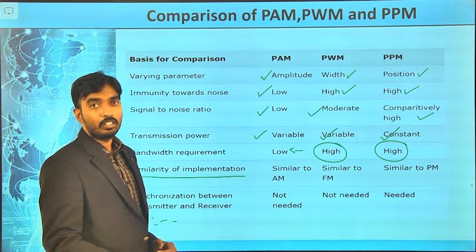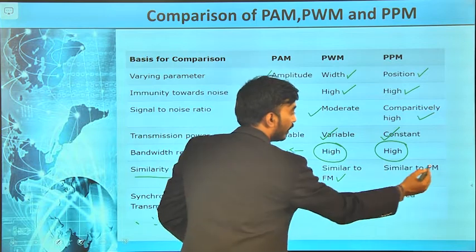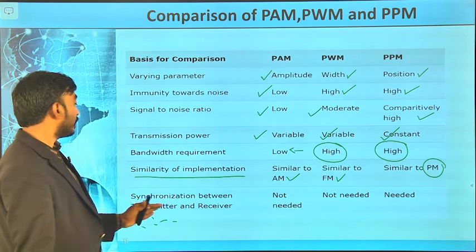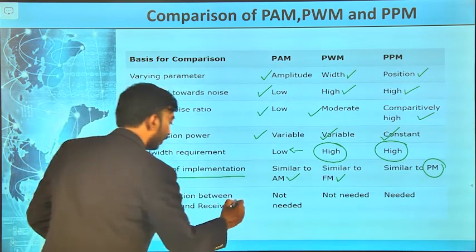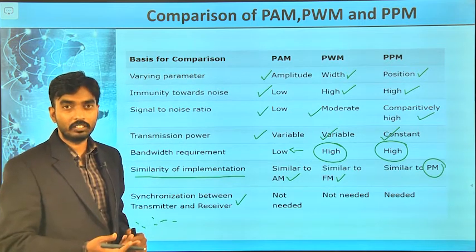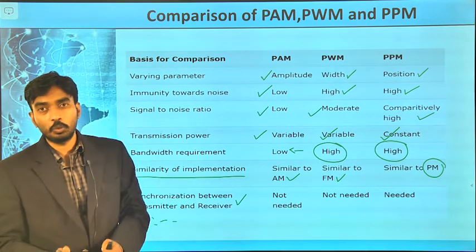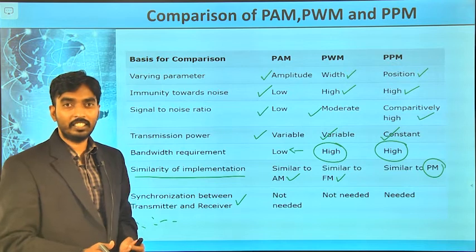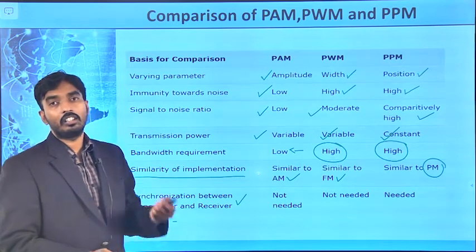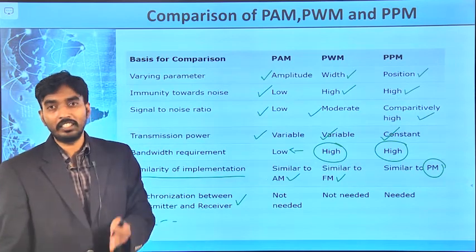Similarity of implementation compared to continuous wave modulation: it is similar to AM, FM, PM. And synchronization between the transmitter and receiver: when we recall amplitude modulation, the same carrier is not required at the receiver side, whereas in frequency modulation, DSBSC, SSBSC, the same carrier has to be used at the receiver side.